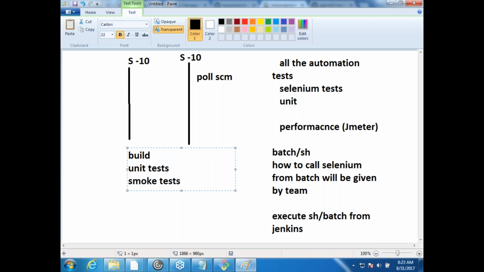Don't tell them that you are working on a support project. If it is a support project, you will not have that timing also. So then you should tell that it is a support project. I am working on Jenkins for 40% of my time on a support project. What do you build daily? You might have built something, but what is the benefit of that 40% effort? If it is a support project, you need to tell more about monitoring.